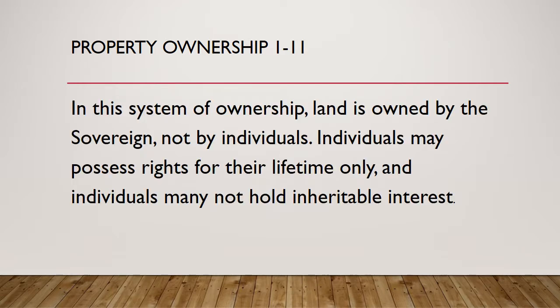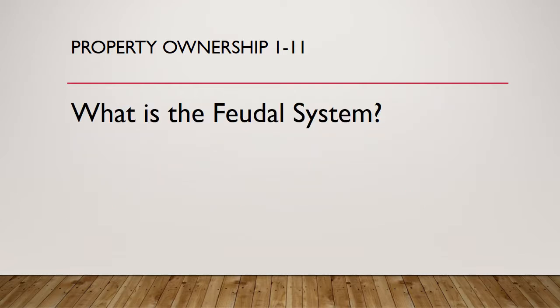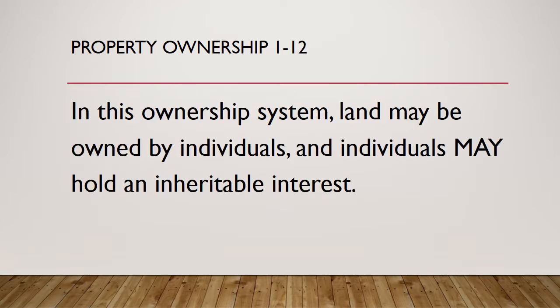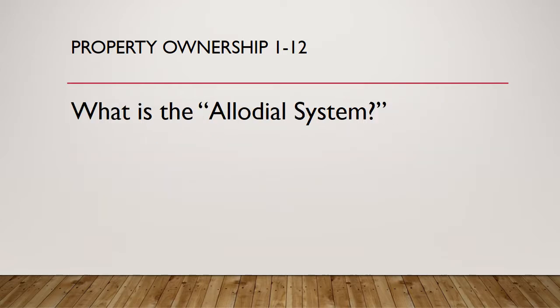Question 11. In this system of ownership, land is owned by the sovereign, not by individuals. Individuals may possess rights for their lifetime only, and individuals may not hold inheritable interest. What is the feudal system? Question 12. In this ownership system, land may be owned by individuals, and individuals may hold an inheritable interest. What is the allodial system?